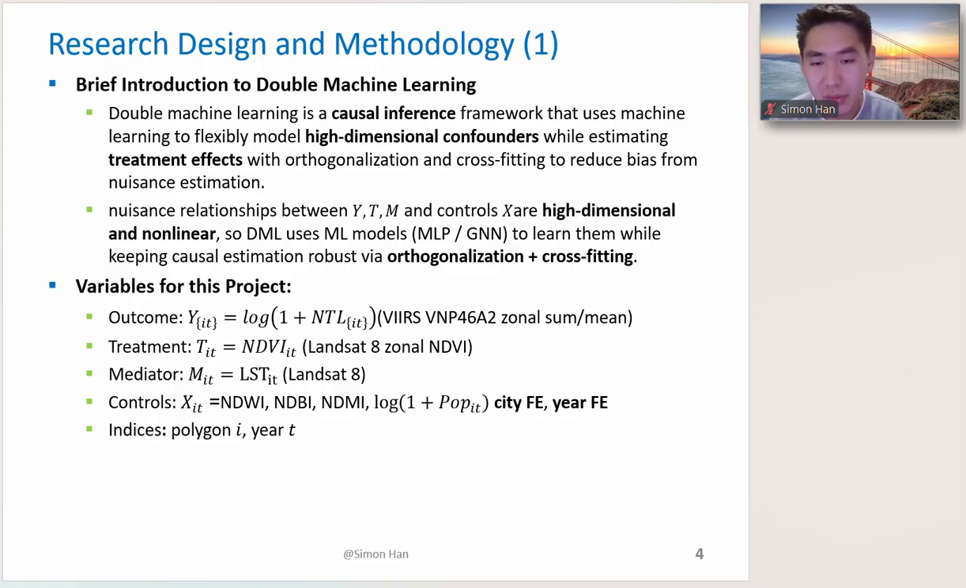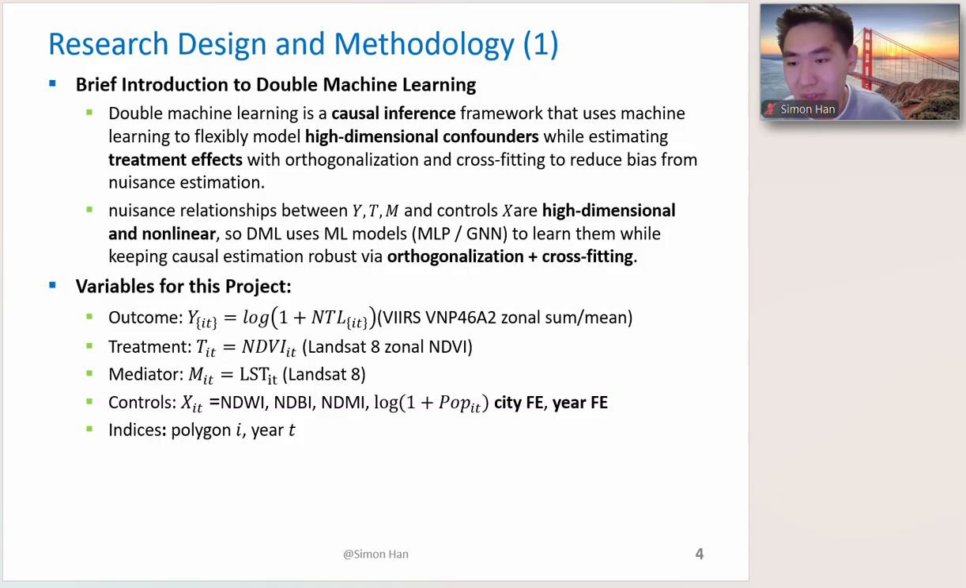We have the outcome variable Y, nighttime light activities, the treatment, NDVI, which is a vegetation index, and the mediator, land surface temperature. We also have a set of control variables like building indexes, water indexes, population densities, and fixed effects for the cities and the years. With double machine learning, I can estimate the total, direct, and indirect effects using this framework.